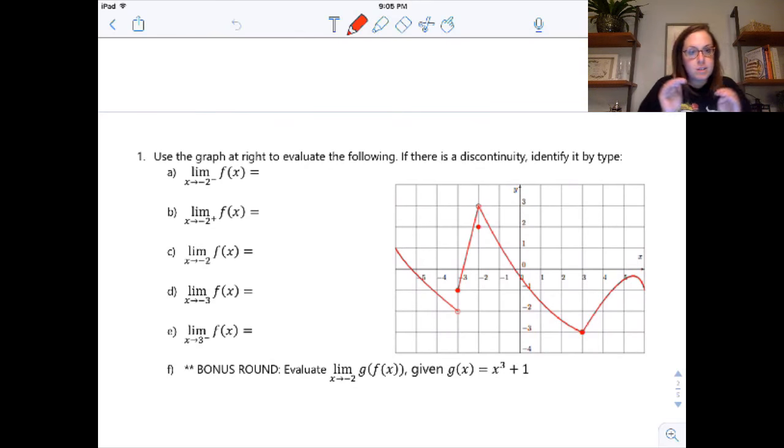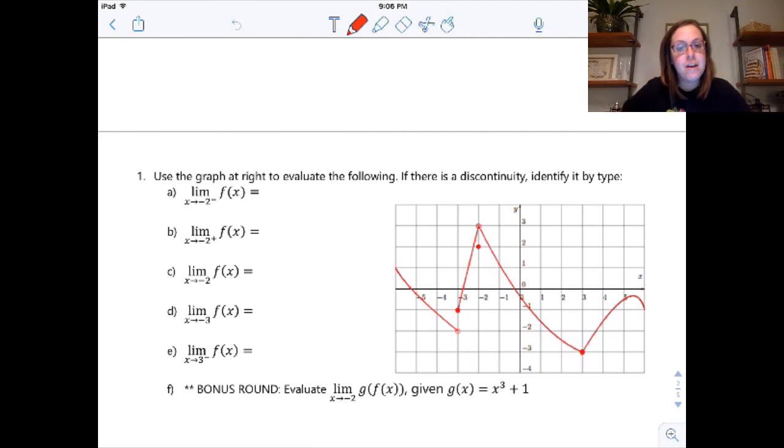So we're going to start small. We'll work our way up. We're going to go through everything from limits to IVT. And again, if you have questions, just send them. So we're going to start with limits from a graph. For the most part, we're pretty good at this. I just want to make sure we're aware of A, what different discontinuities are called, and B, how to find these.